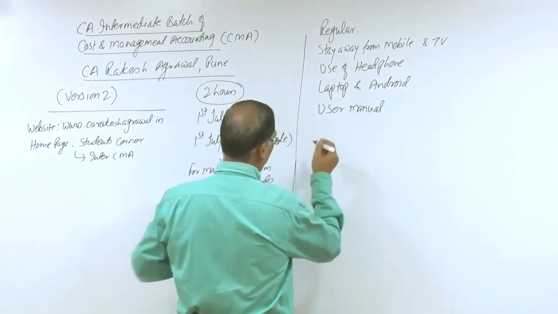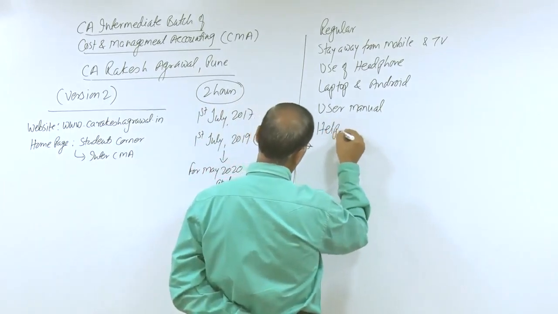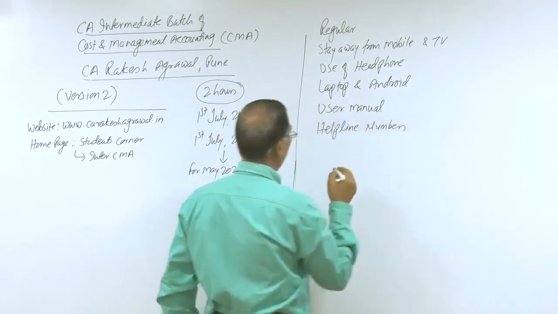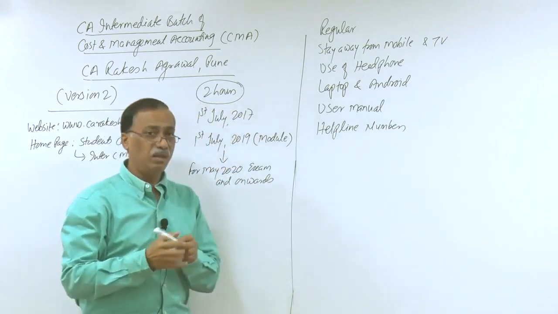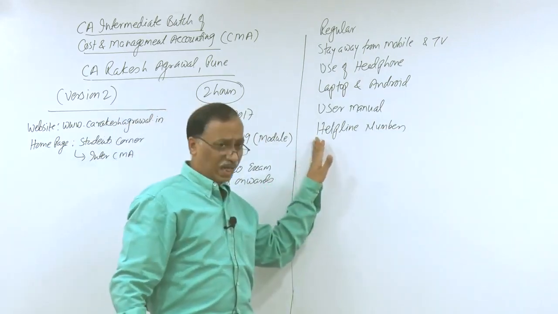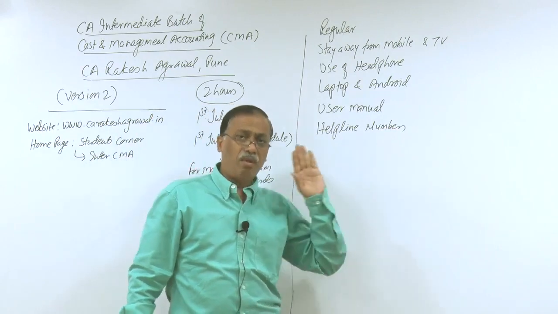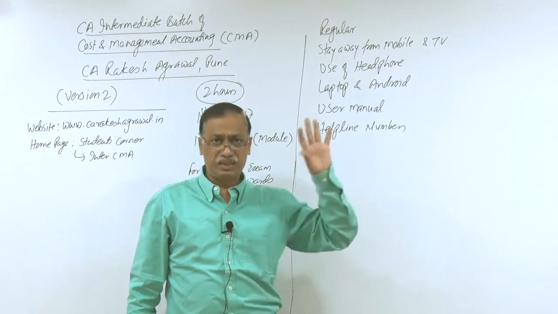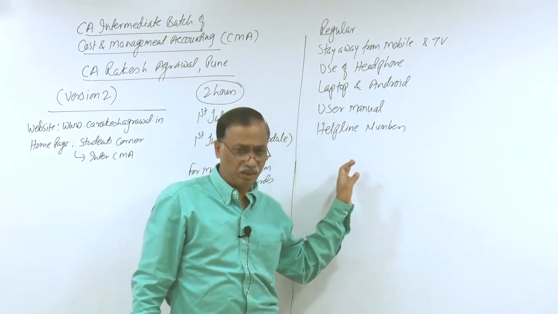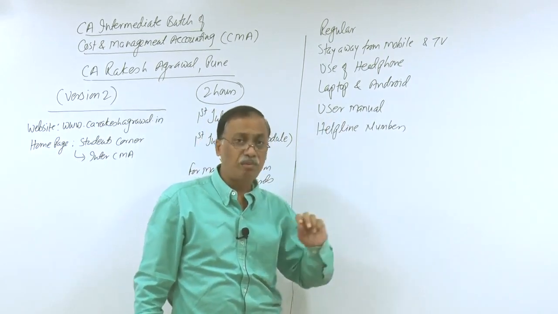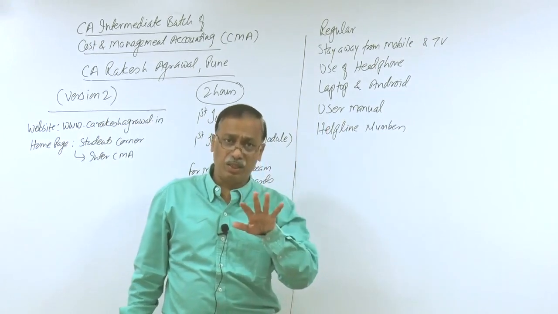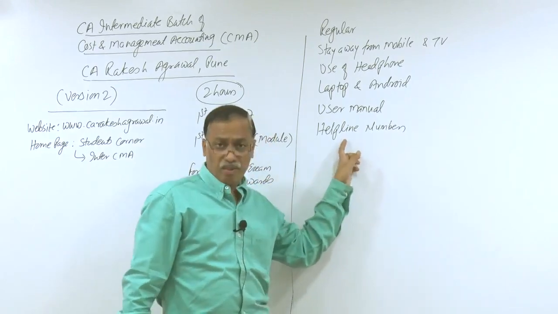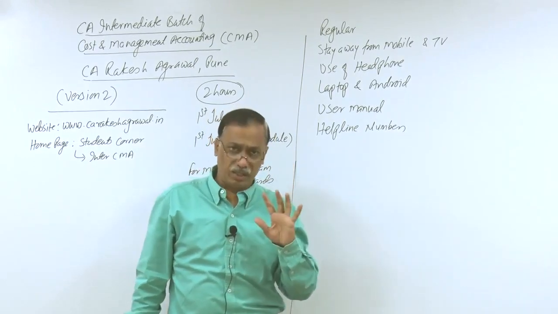In this user manual, we have also given you the helpline numbers. On the last page of the user manual, you will find helpline numbers. There are helpline numbers for technical difficulty also. There is a separate technical support team who will handle your queries related to technical issues. And for subject related queries, my helpline number is given in the user manual. So for subject related difficulty, you will contact me.